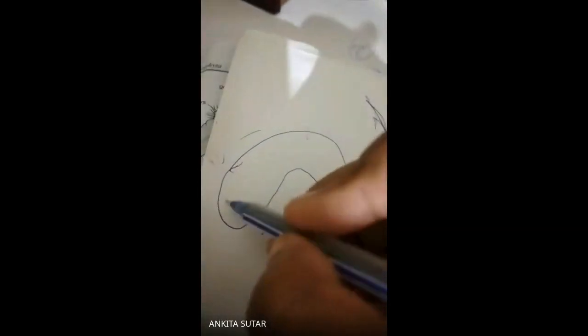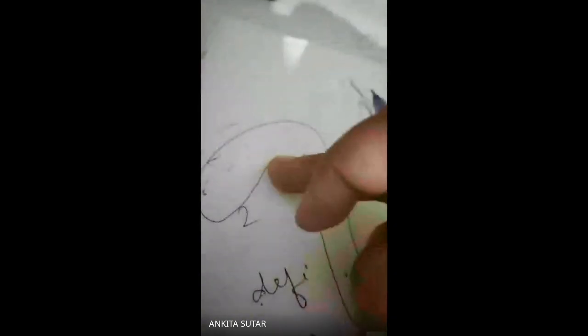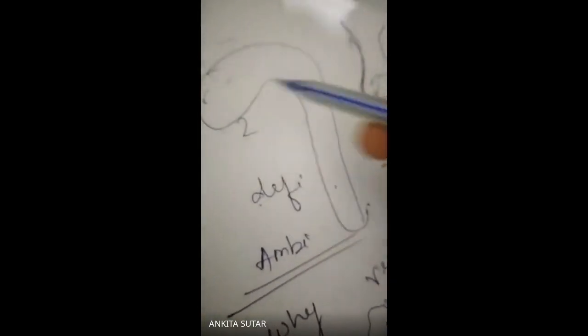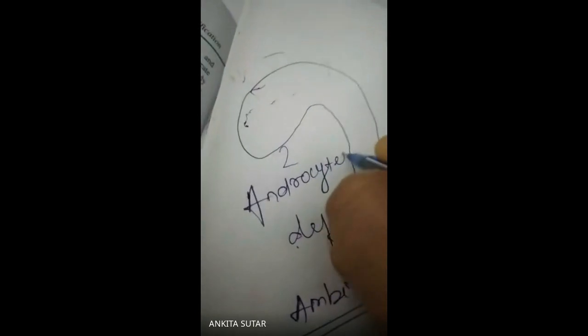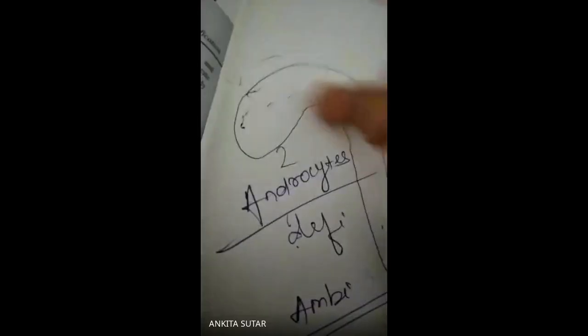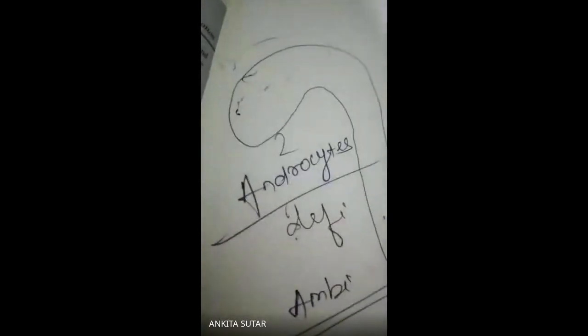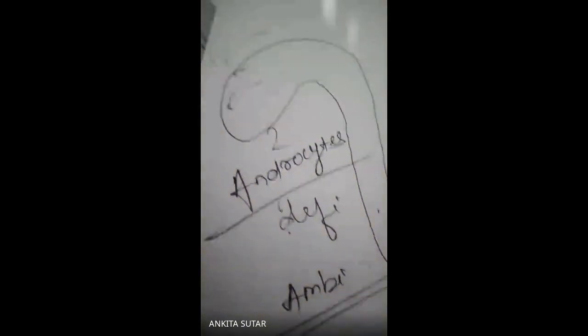But the antheridium is like this structure. Here the antheridia, the male sex organs, are present within it, and that is known as androcytes. That is called androcytes.